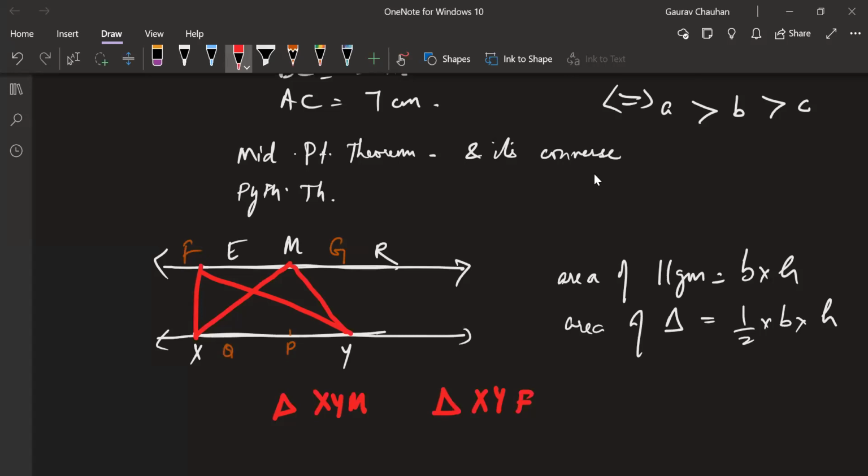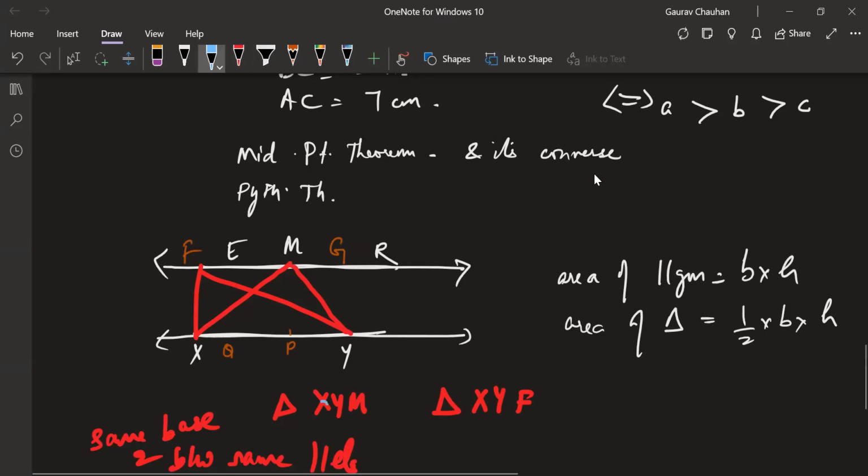So that means these two have the same base and the same height. So, Deepak, can you conclude what I'm going to say? They will have the same area. If two triangles have the same base and the same height, then they will have the same area, which in your textbook is written like this: same base and between same parallels. Between same parallels, for what we are saying, means same height.